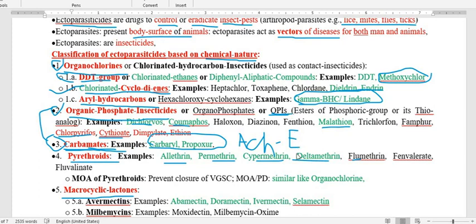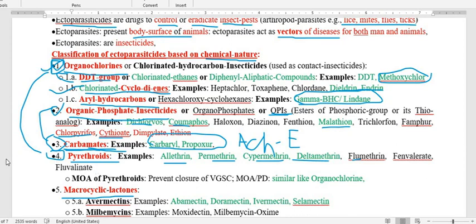What is the function of this enzyme, we are going to discuss in detail in mechanism of action. Regarding number one and number four, both also possess quite the same mechanism of action against the susceptible ectoparasite. They both act on the sodium channel.